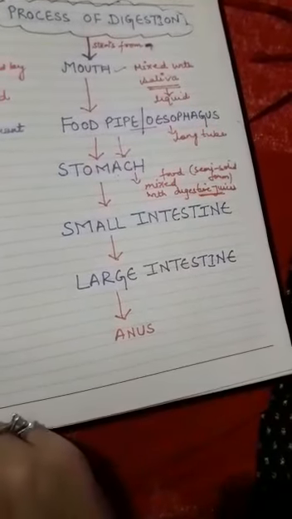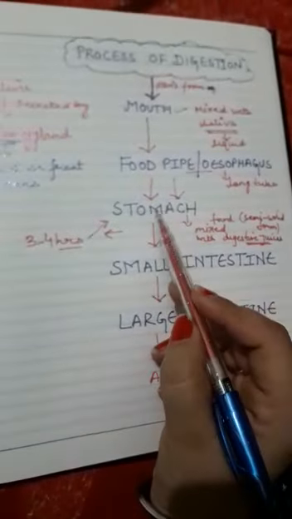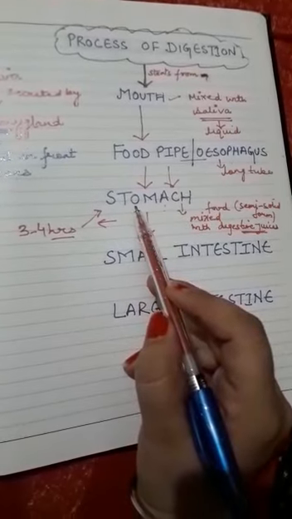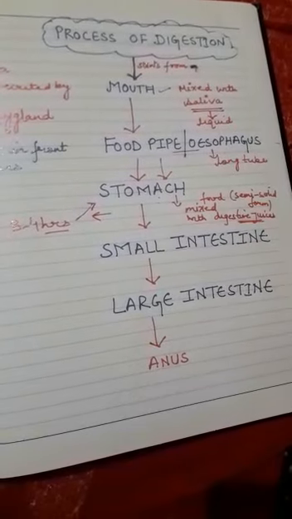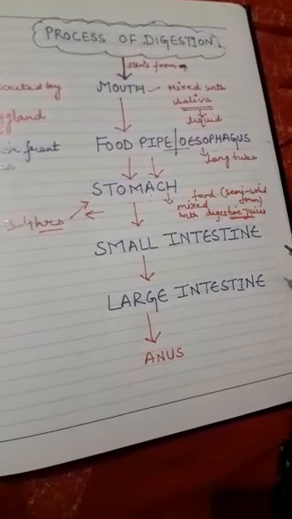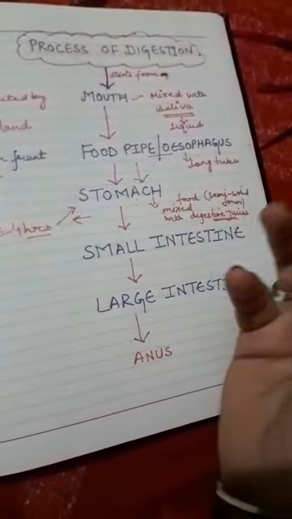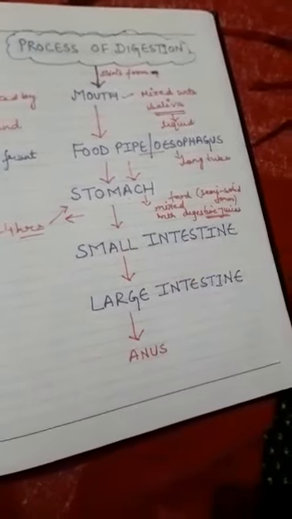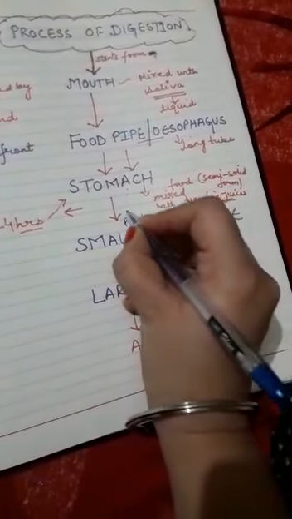So your food remains for 3 to 4 hours in your stomach, that is a bag-like structure, and gets mixed with the digestive juices. The digestive juices help your food to break down into smaller particles. Now here the food gets converted into a smooth paste.